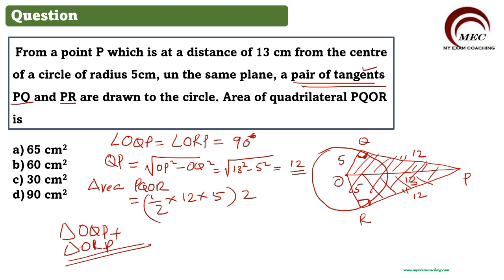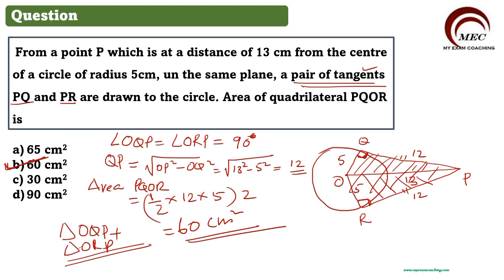So one triangle area will be half into base into height. That is half into 12 into 5. How many triangles we have? 2. So we got multiplied by 2. So this will become what? This is equal to 60. So 60 centimeter square is the correct answer for this particular question. So here you can mark the answer 60.